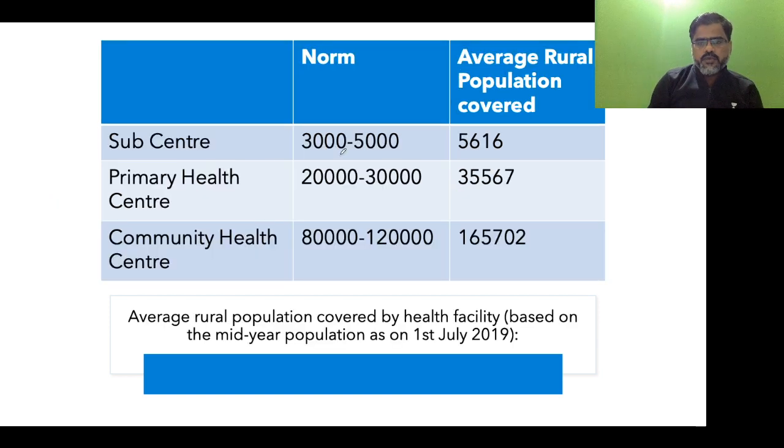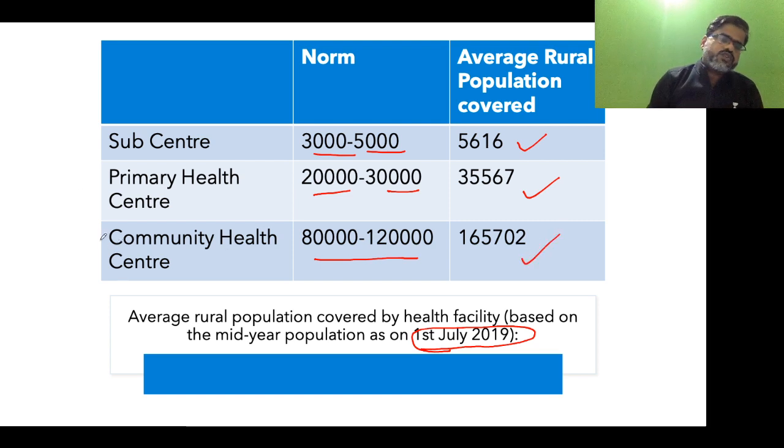Now we know the population covered, students. Sub-center covers 5,000 in plain area and 3,000 in hilly areas. Primary health center 30,000 for plain area and 20,000 for hilly areas, and community health center 80,000 to 1,20,000. But on an average in India, as per the latest data of 1st July 2019 published in rural health statistics, a sub-center caters roughly 5,616 population, a primary health center 35,000, and a community health center 1,65,702. I thought to bring this to your notice.